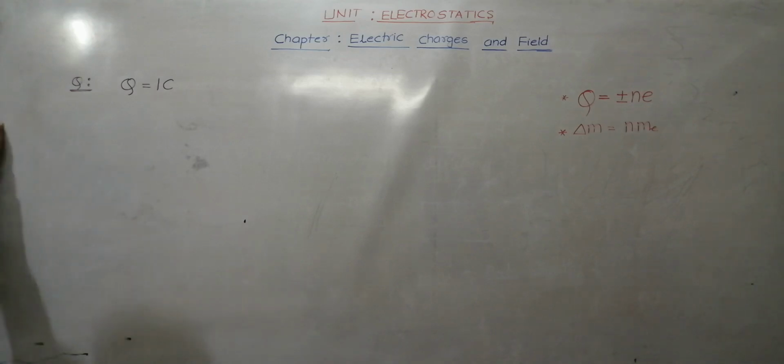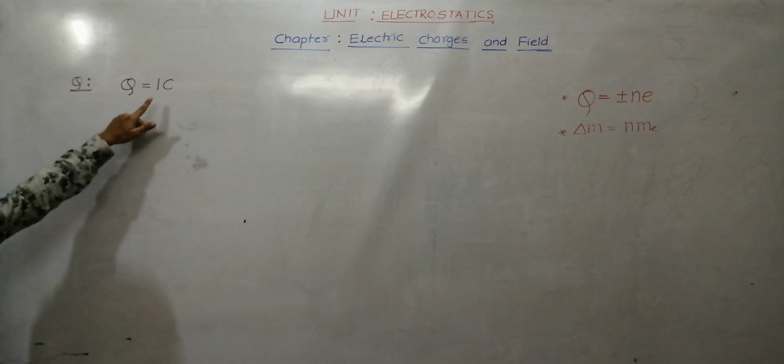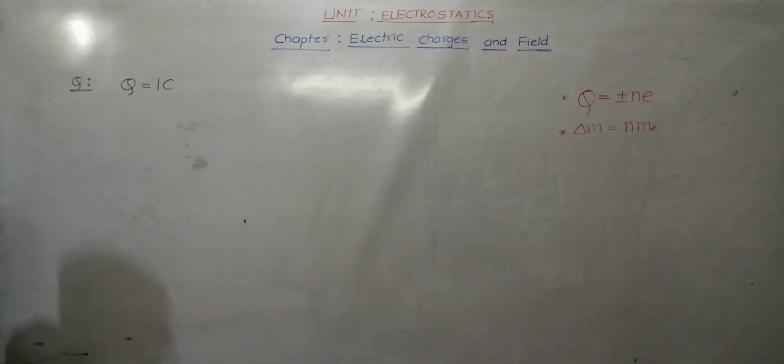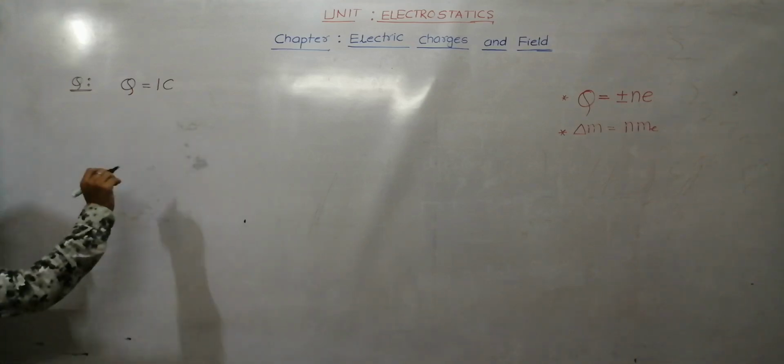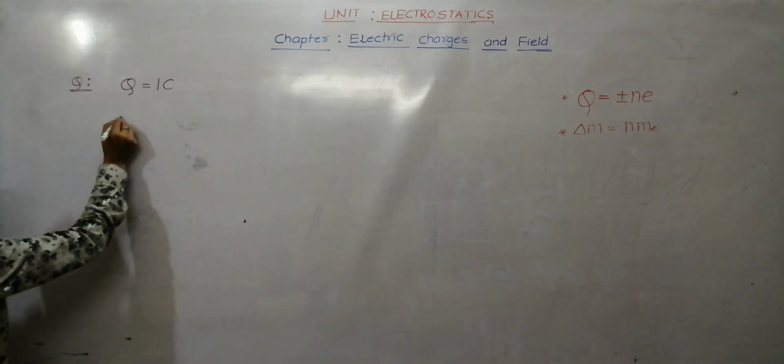How many electrons to be removed from a body to make a charge of 1 coulomb? Noted? Okay. So this is a very common question.